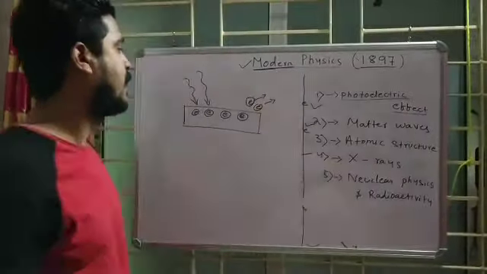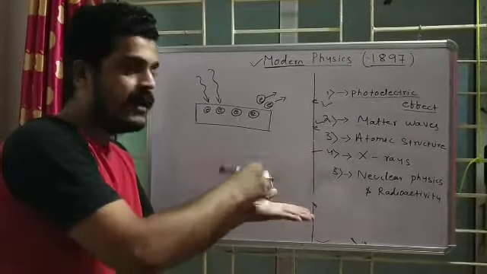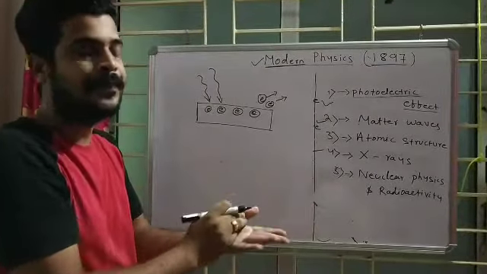Simple: light is incident on the metal, and the electrons are leaving the metal.